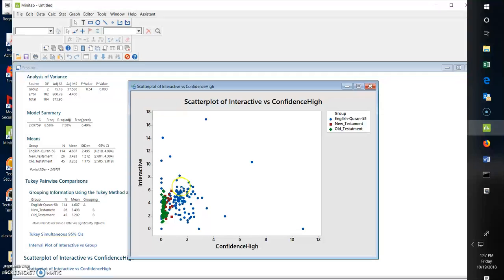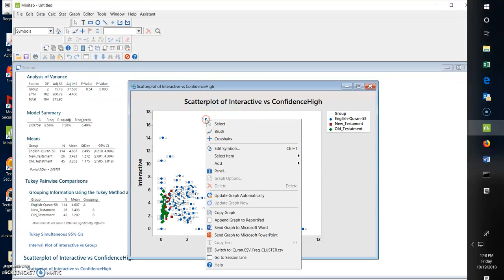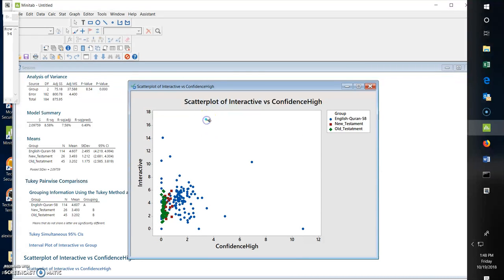And to be truthful, a lot of the Quran verses also don't have a lot of interactivity, but everything high in the plane here, everything high in interactivity in a Bible verse comes from the Quran. In other words, if it's in this top quadrant, if it's interactive, it's the Quran. Okay? Because we only see blue. The Quran is the blue dots, and we only see the Quran in the high part of this region, which is high in interactivity. We can actually click on these, and using the brush feature in Minitab, we can figure out which one it is.